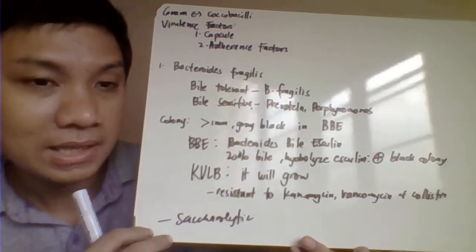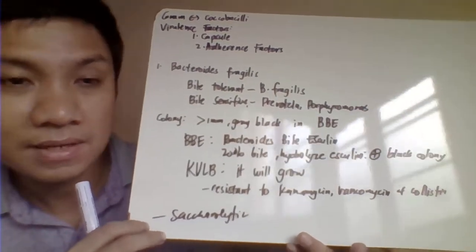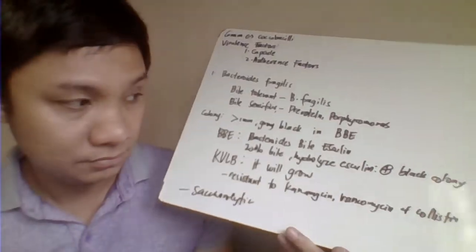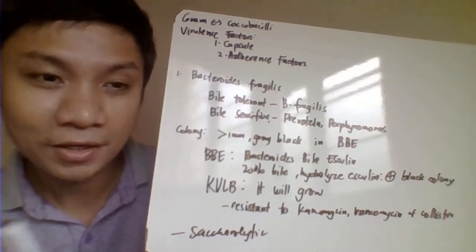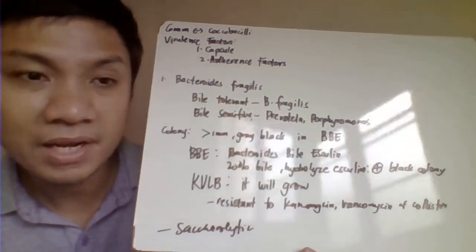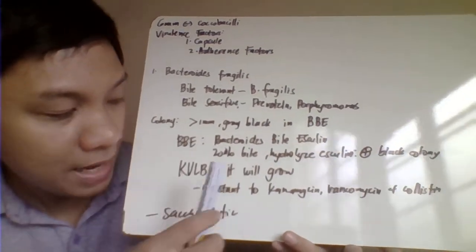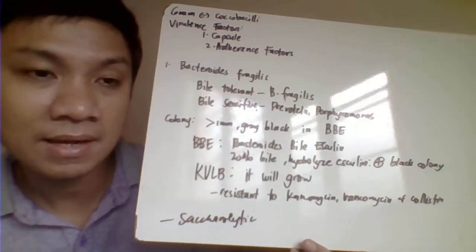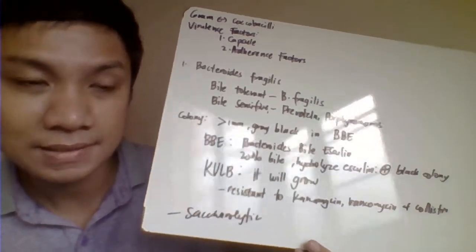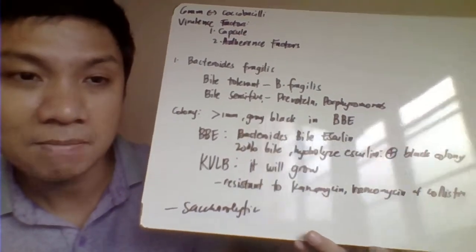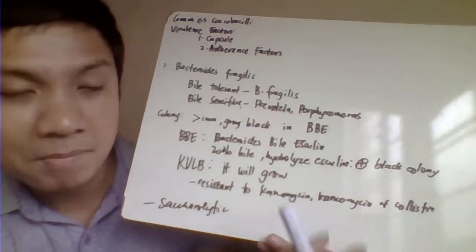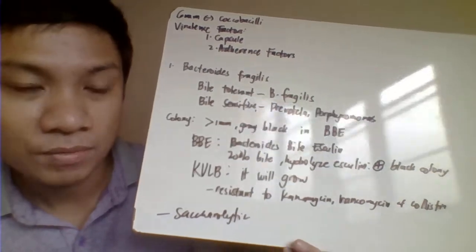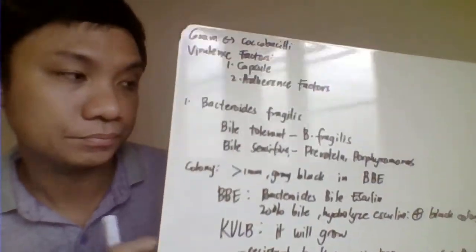This is also saccharolytic. Pag sinabing saccharolytic, it tries to ferment, to digest your carbohydrates. Paano natin malalaman kung nag-grow siya sa ating kanamycin, vancomycin, lake blood agar? Ang titingnan nyo palagi would be your vancomycin. Kung resistant ang result niya sa vancomycin, so mag-grow siya sa kanamycin, vancomycin, lake blood agar. Pero pag susceptible ang result niya sa vancomycin, expect that one that it will not grow sa kanamycin, vancomycin, lake blood agar.